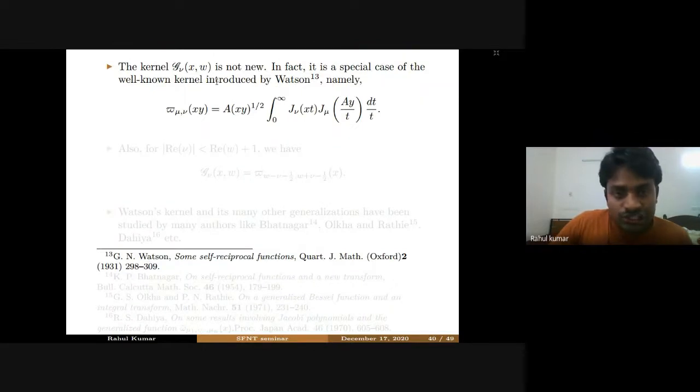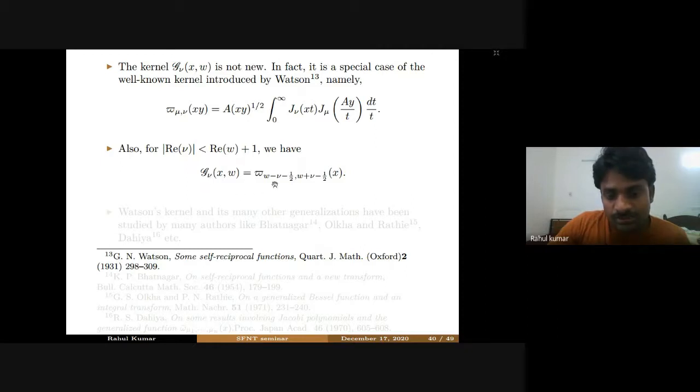So this kernel g nu is not new. In fact, it is a special case of the well-known kernel of Watson. He introduced this kernel in this reference. And by using some existing results in the literature, one can prove that our g nu function is actually a special case of this Watson kernel.